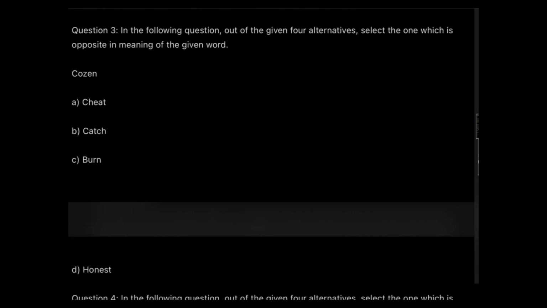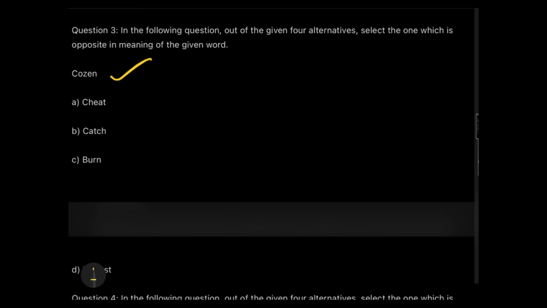So here the question says, find out which one of the following is the opposite in the meaning of the given word. What is my given word? My given word is cousin. So in case you don't know the meaning of cousin, let's apply the trick here. And see, it might not be applicable in 100% of questions, but at least it is applicable in more than 90% of questions and almost more than 99% of questions, especially in TISSNET PYQs.